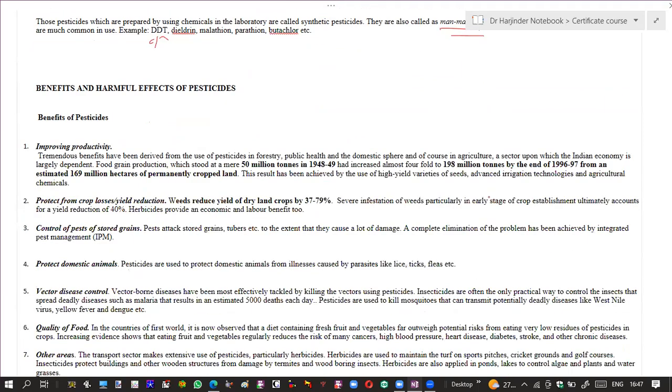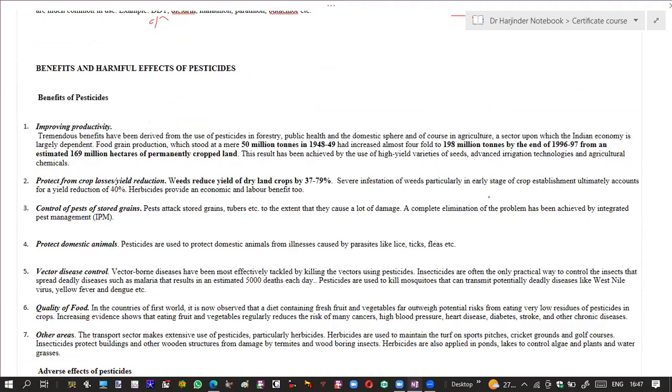So now next, let us discuss the benefits and the harmful effects of pesticides. As we have discussed, these pesticides can have benefits, but they are also harmful to humans as well as to the environment. So let us first discuss the benefits of pesticides. The very first benefit is in improving productivity. Productivity means basically they are used in agriculture, and let's take the example of food grain production.